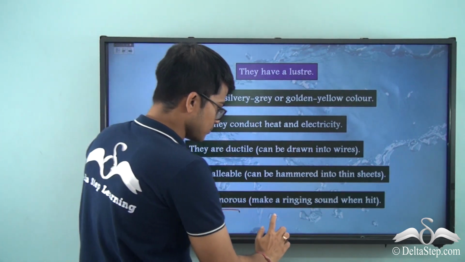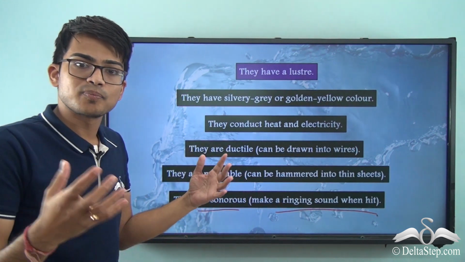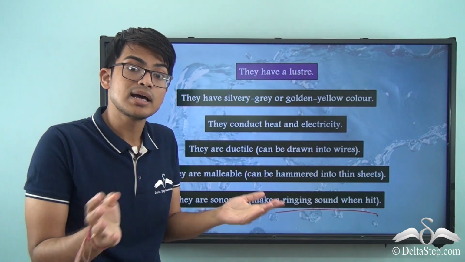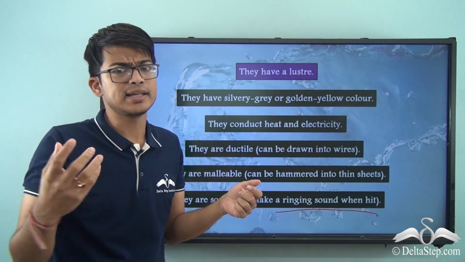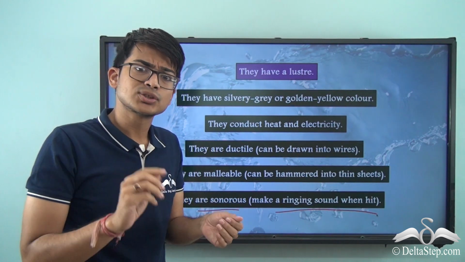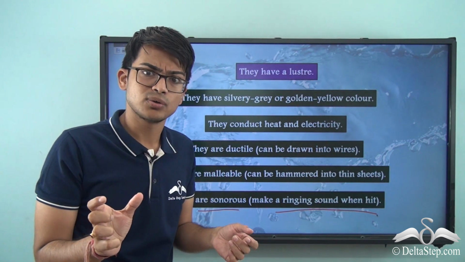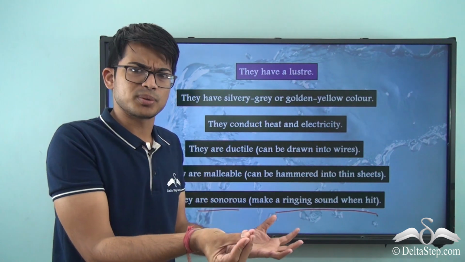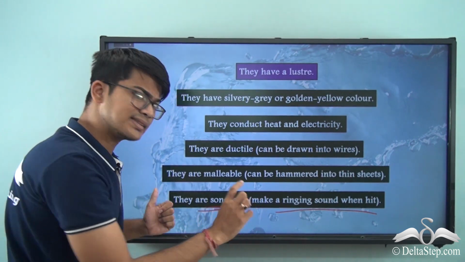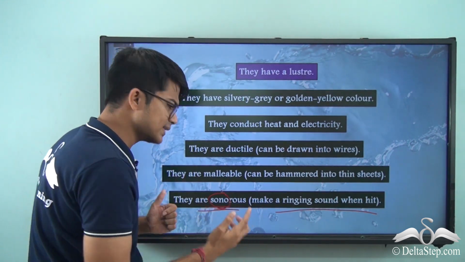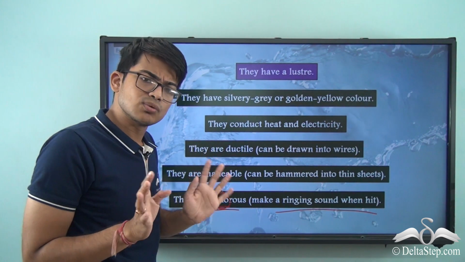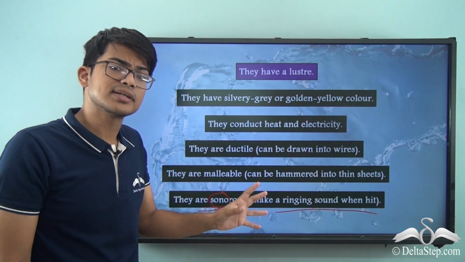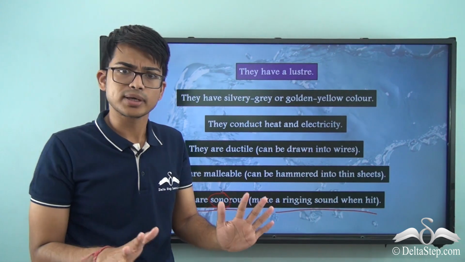Finally, they are sonorous, meaning they make a ringing sound when hit. So the biggest example is your school bell. Nowadays you may not have a bell, but the school bell is the biggest example, or any bell you can see in temples, absolutely. So they ring and they make a sound. Okay, or your cycle bell. All these are made of metals and they make a particular sound. Sonorous, sono means sound, so that is something you can remember. So these are all the features of metals. If these all are true for an element, it can be said to be a metal.